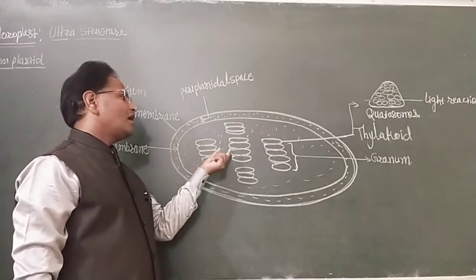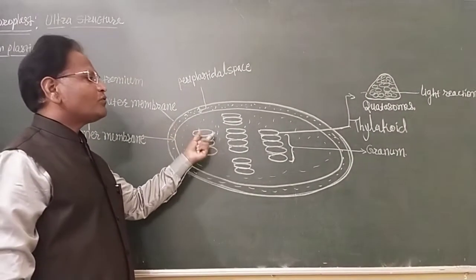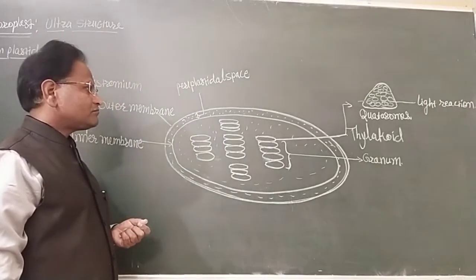So grana are the sites of the light reaction of photosynthesis.